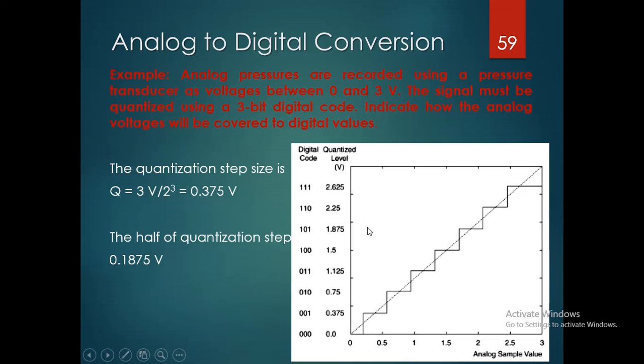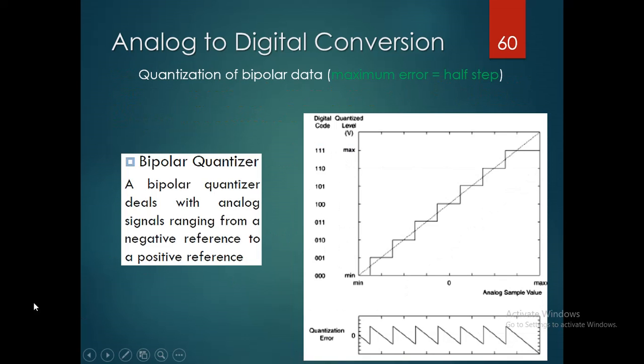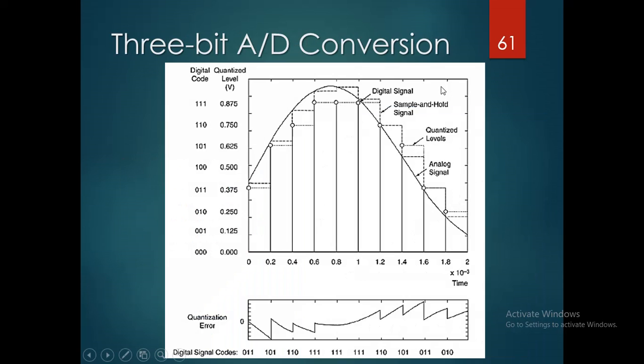From this, we may observe that 0.375 volts is the quantization step size, and the half step size, 0.375 by 2, is equal to 0.1875 volts. A bipolar quantizer deals with an analog signal ranging from a negative reference to a positive reference. With respect to that, the maximum error is the half step.